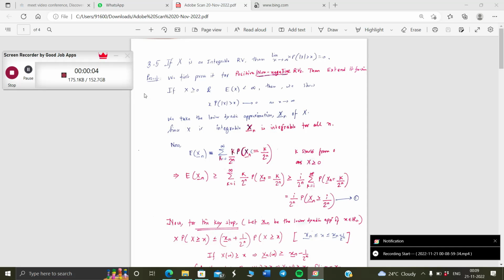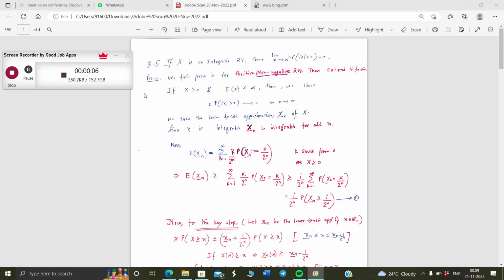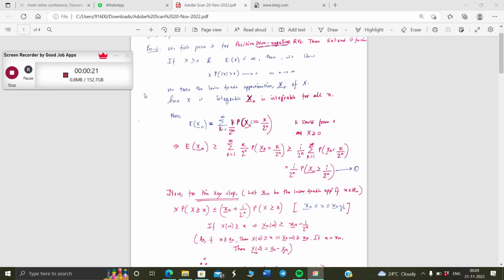So let's start with question 3.5, where X is an integrable random variable. Then you have to show that the limit as x goes to infinity of x times the probability that X is greater than x goes to 0. So we'll only show it for non-negative random variables first, and then we'll extend it to other random variables. So X is greater than or equal to 0, and we'll show the result.